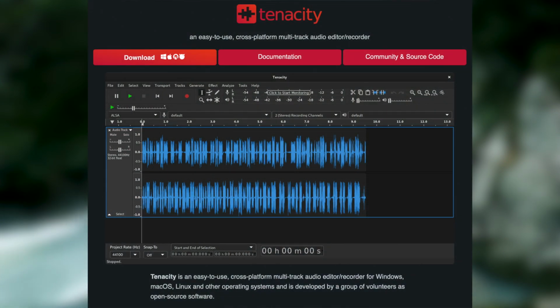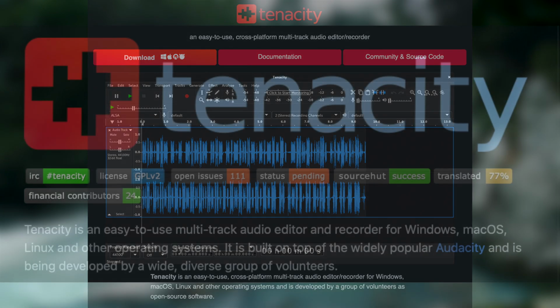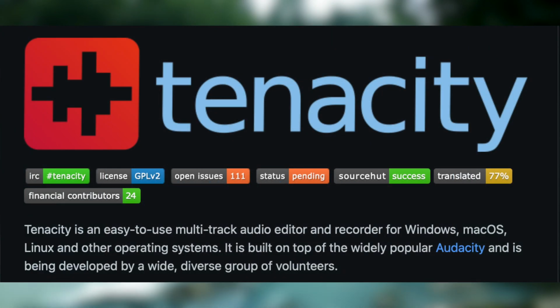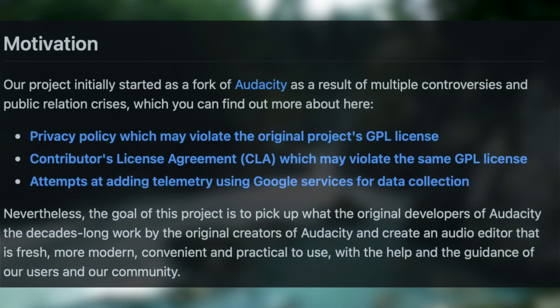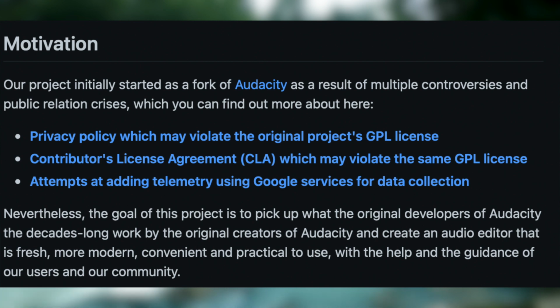Tenacity is very much branded as its own thing. It's very much presented as an original audio editor. In fact, there isn't even any mention of Audacity on Tenacity's homepage. It's only when you get onto Tenacity's GitHub page do you see mention of the fact that this program is a fork of Audacity. Why exactly it is that Tenacity have taken this approach to their branding, I'm not sure, but if I had to guess, I'd say it's to distance themselves from Audacity as much as possible, which, considering their disagreements with Audacity, I would find to be pretty understandable if that were the case.